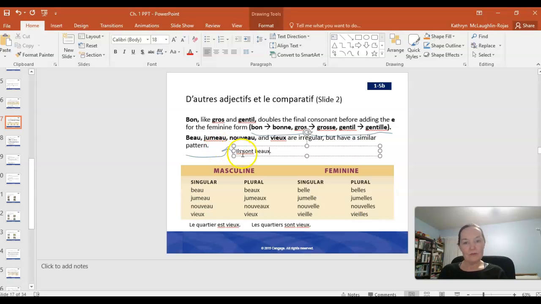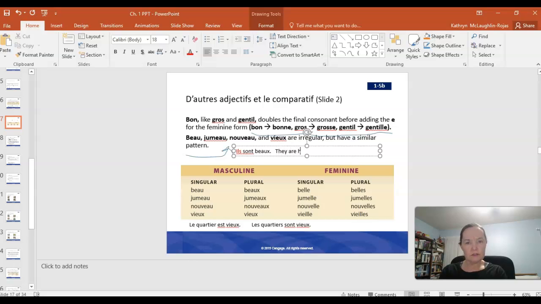So again, whatever that subject is, that's what's controlling everything else in the sentence. So what comes after that has to agree. The form of être has to agree with the subject, and the form of the adjective also has to agree with the subject. And that would be a big difference between English and French. So let's say, ils sont beaux, they are handsome.